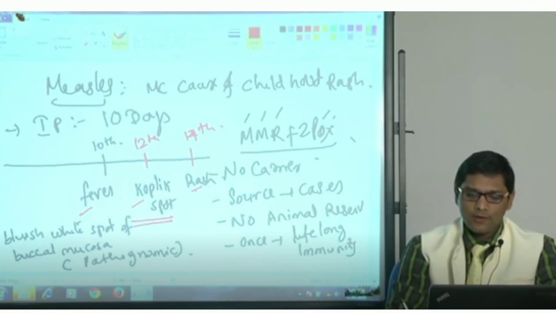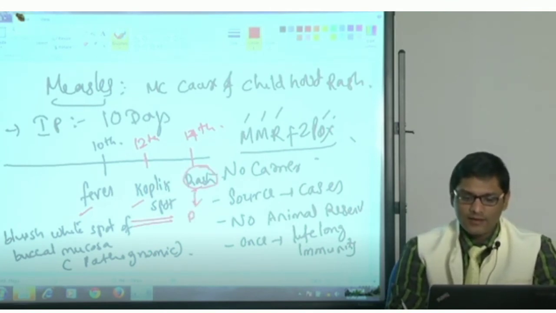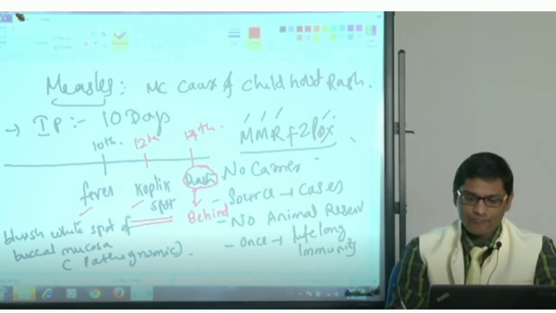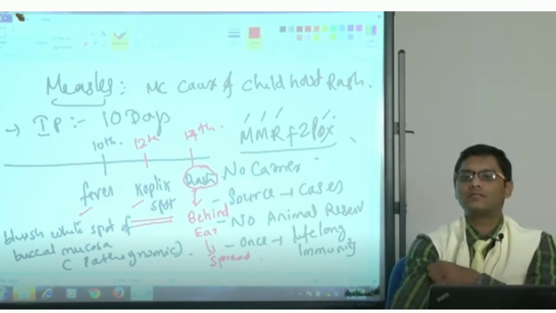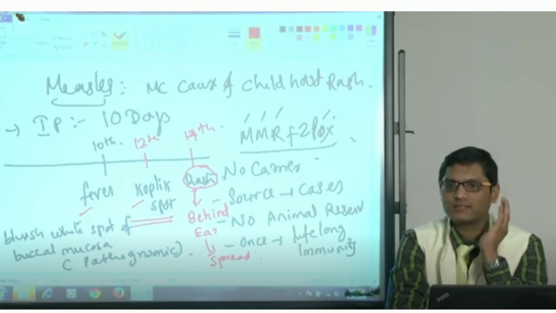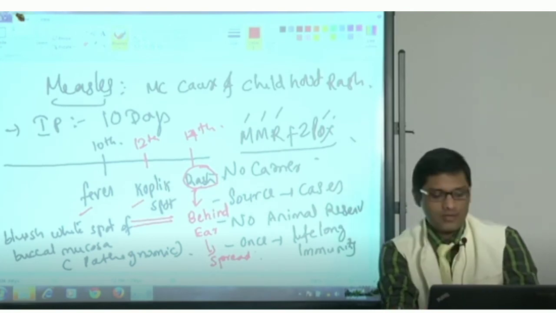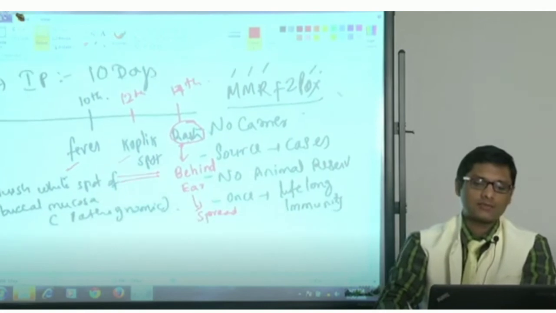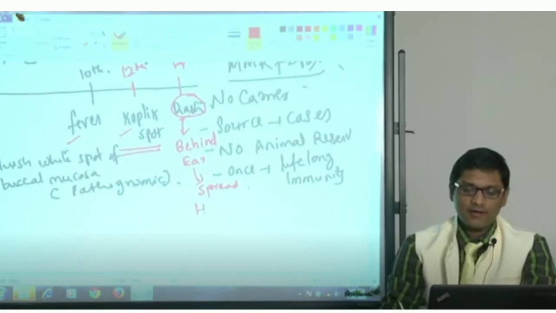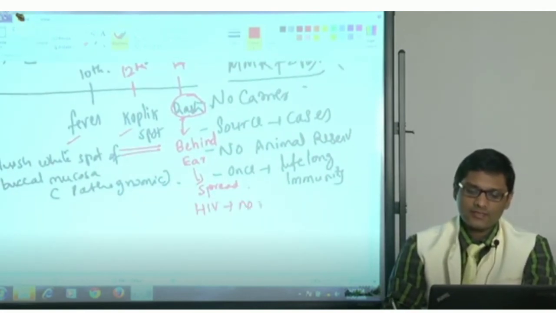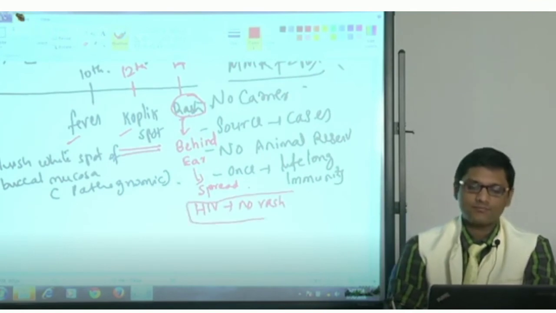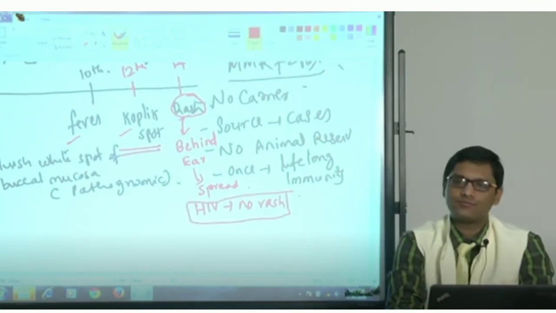Rashes: the peculiarity of the measles rash is that first it will appear behind the ears, then it will spread. So this is again a peculiarity of the measles rash. And one more MCQ they ask: in an HIV infected individual the rashes will be absent, no rashes in HIV individuals.